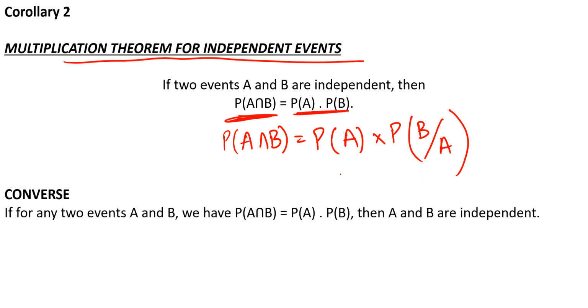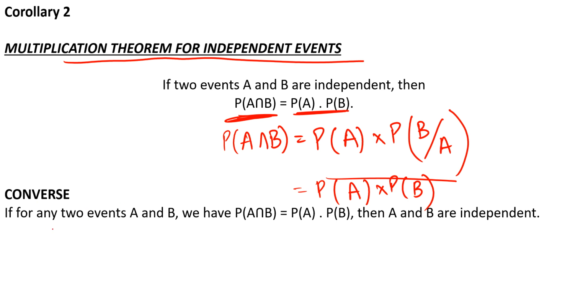But now we know that event B is independent of event A, so the probability of B will never be influenced or affected by event A. Therefore this is the same as probability of A into probability of B.